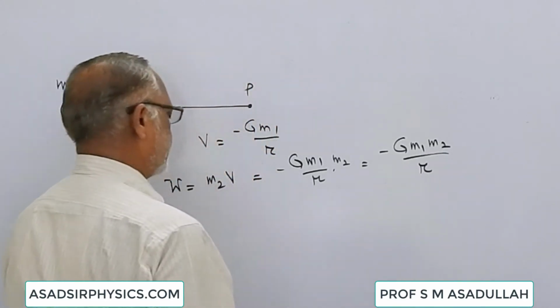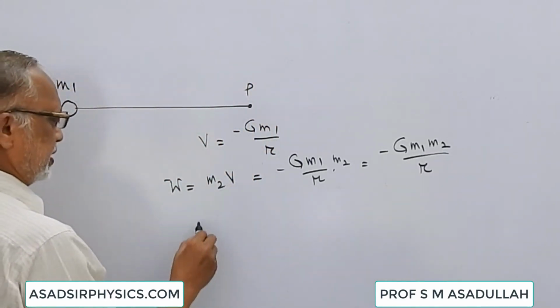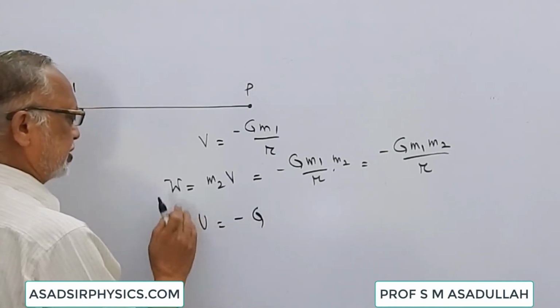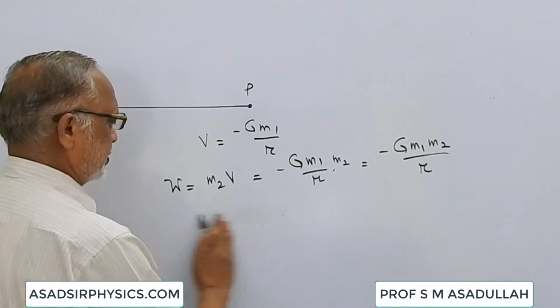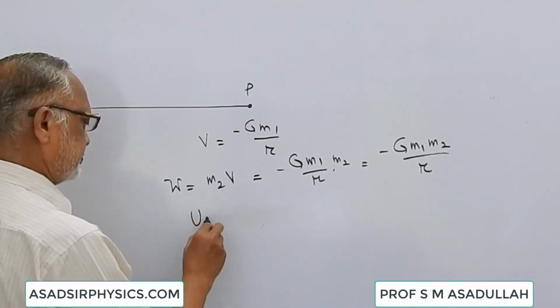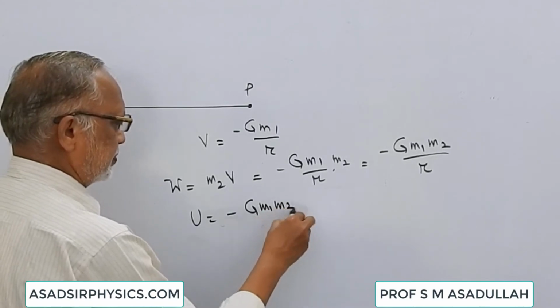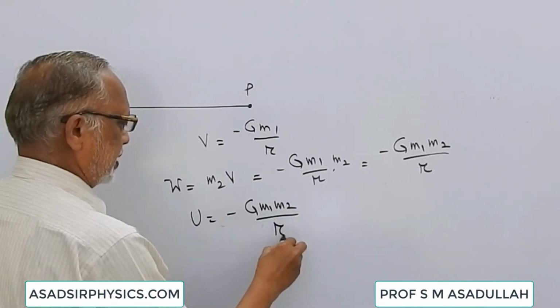The gravitational potential energy U is equal to minus G m1 m2 by r.